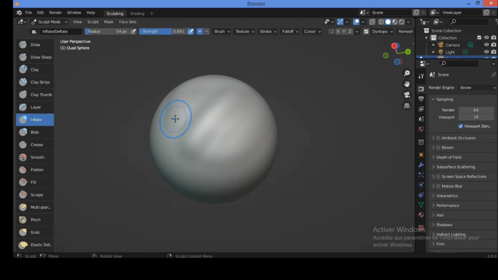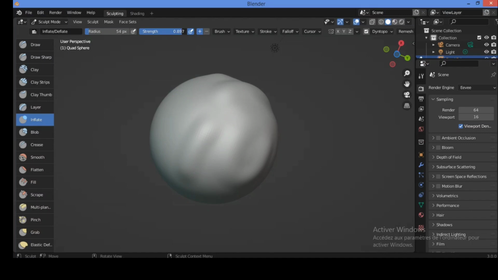So what can this brush do? Let's explain it. The inflate brush displaces the mesh in the direction of the vertex normals. Exactly what we can see all over here when holding the drag. And also slightly, you can see the effect.